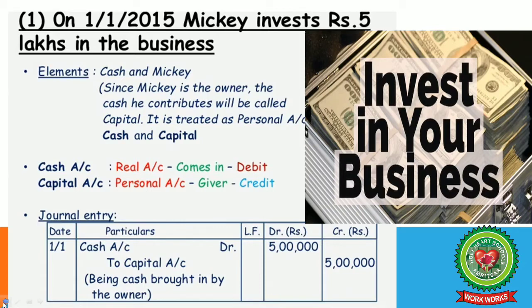So look at the format first. First column will be of date, in which we record the date on which the business has been started or the transaction has taken place. Then one account is debited, another is credited. So when we write it, we write A/C with narration, being cash brought in by the owner. Narration is very important for writing a journal entry. And both debit and credit amounts are always equal.